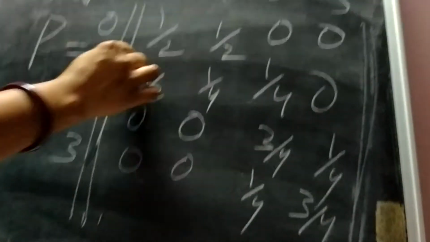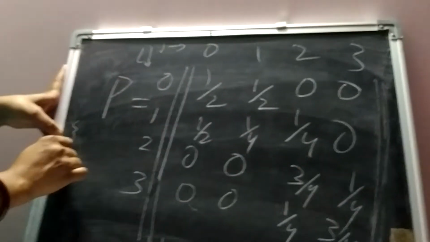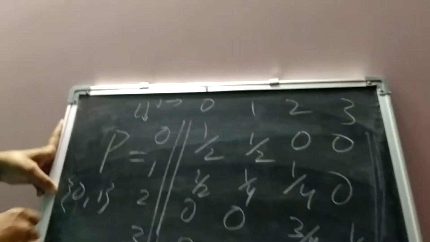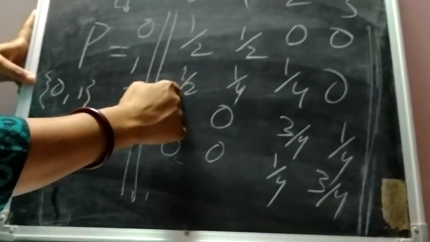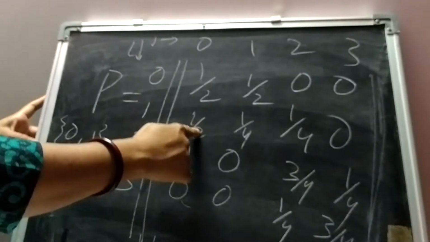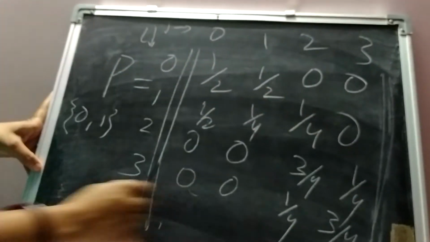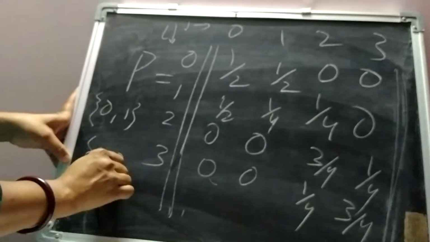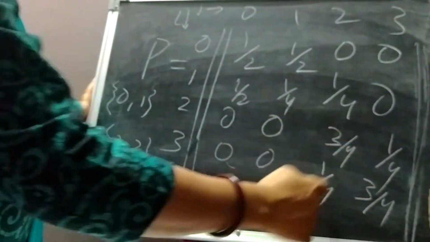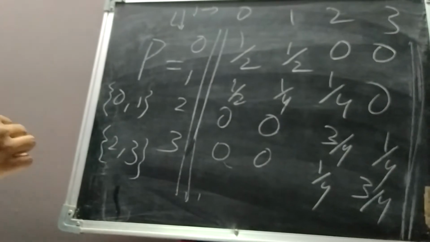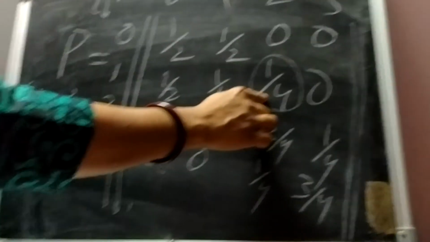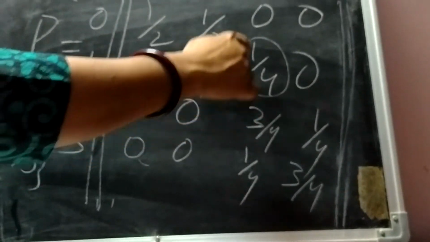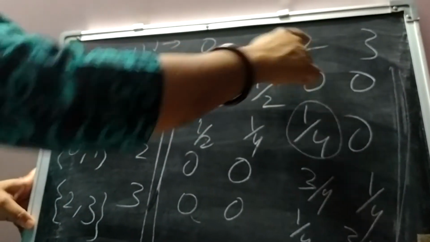Here we see that one equivalence class can be 0, 1. It comprises states 0 and 1, and both communicate with each other. Another equivalence class can be 2, 3. We see that they also communicate with each other. But there is a probability 1/4, which is positive, from state 1 to state 2.